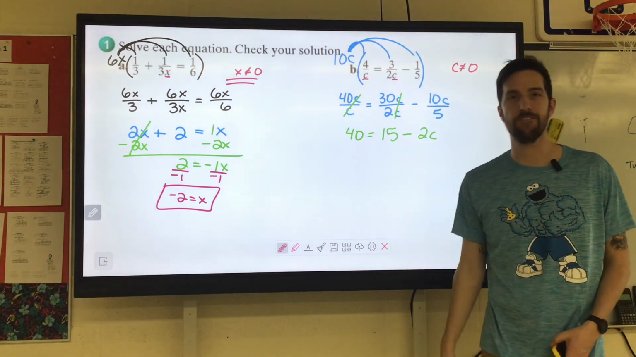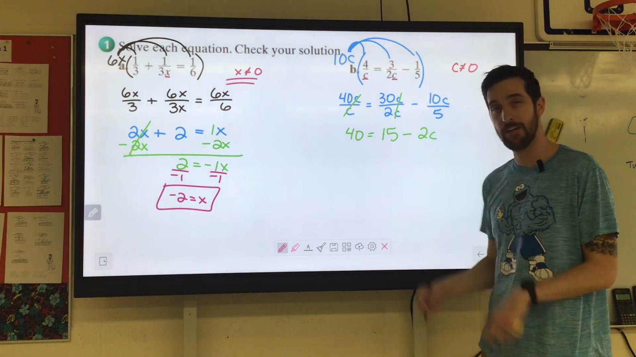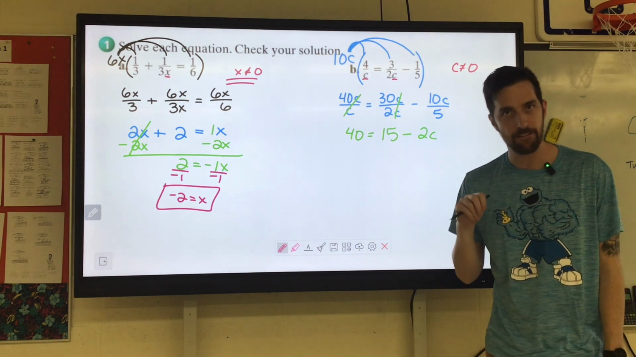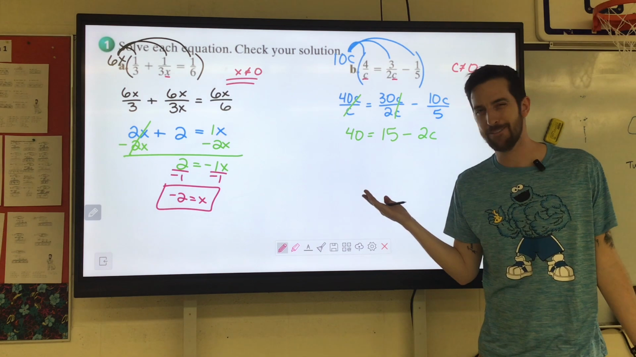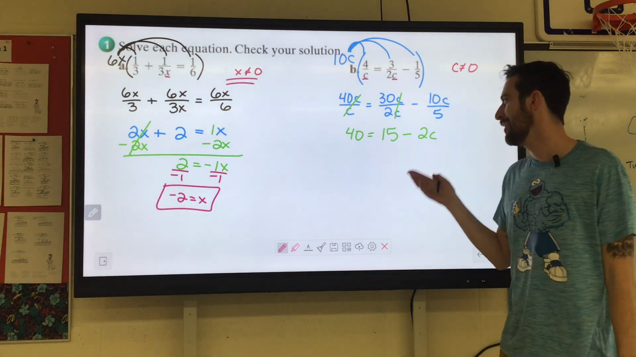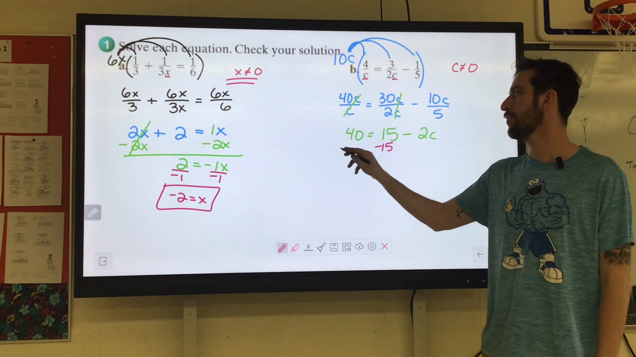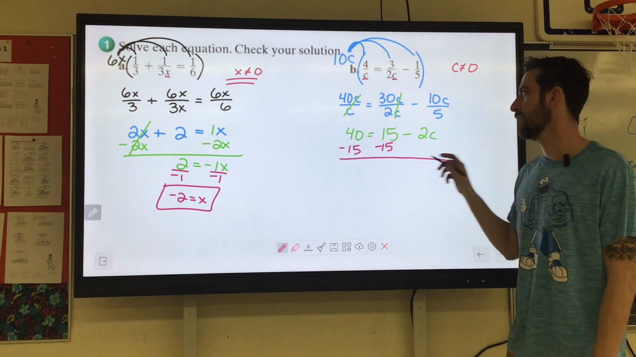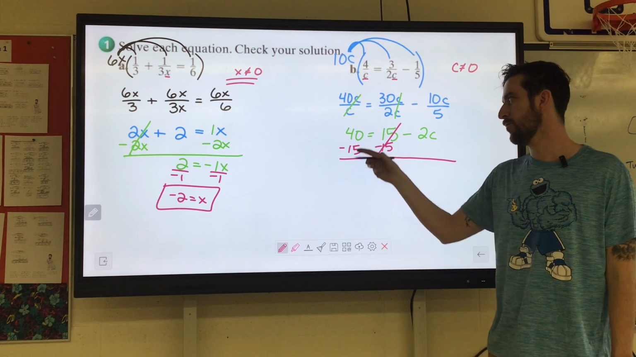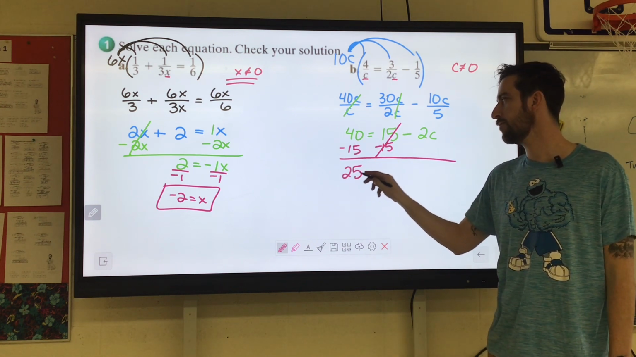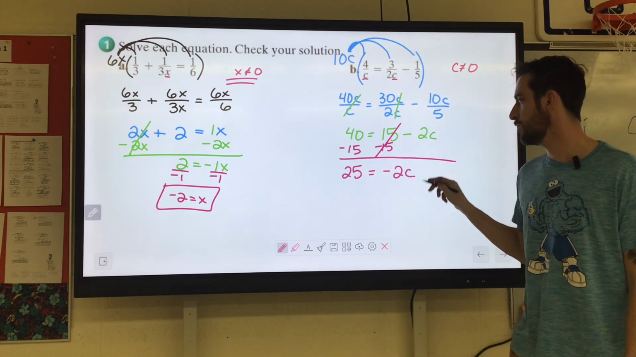Now we got to get rid of that 15. Now some people see the minus after it and they're like, oh, let's add 15. But 15 plus 15 isn't 0. We're trying to 0 it out. The negative goes with the 2c. So we're going to have to subtract 15 to get rid of the 15. Because 15 minus 15 is 0. 40 minus 15 is 25 equals negative 2c.